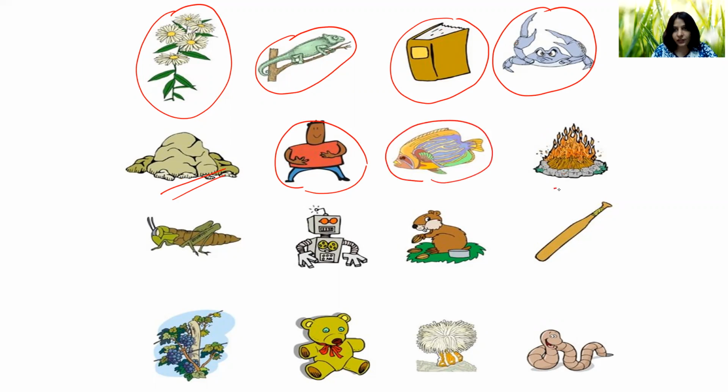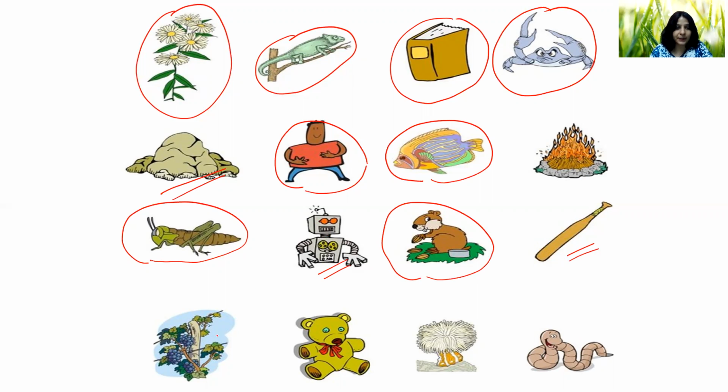Fire, definitely it's non-living. Grasshopper is living. Robot, it can move, it can talk like us, but still we will call it non-living. Squirrel is living. This bat, very precious to us, but still it's non-living. A grapevine, yes, it's living. Teddy bear, no, it's non-living, even though it has been our friend. And then we have sea anemone, which is living.